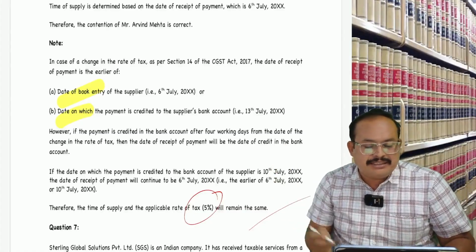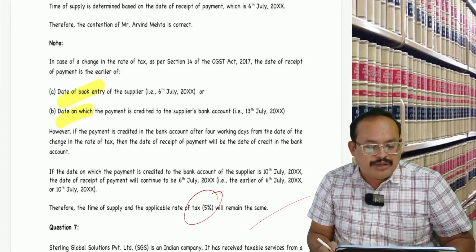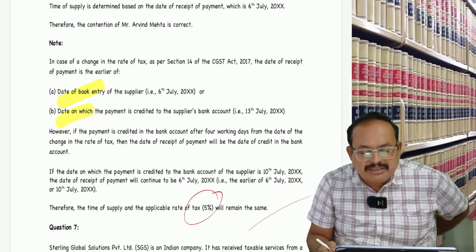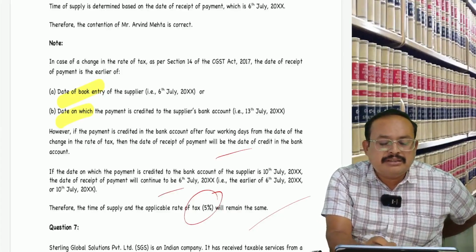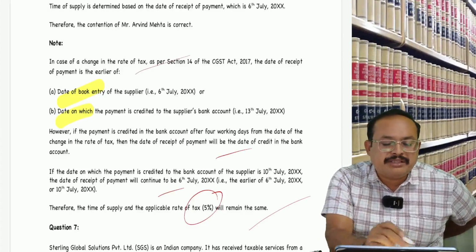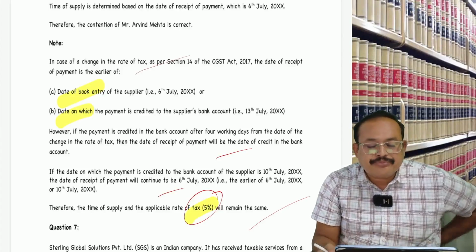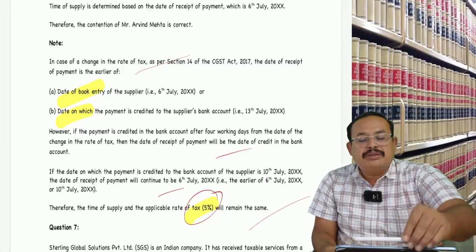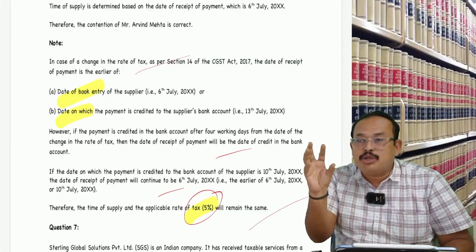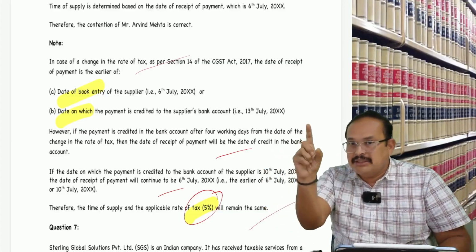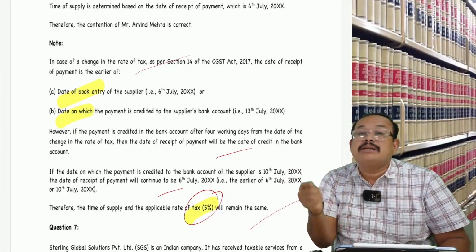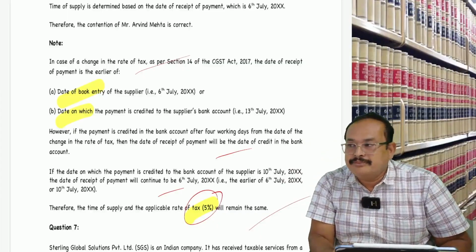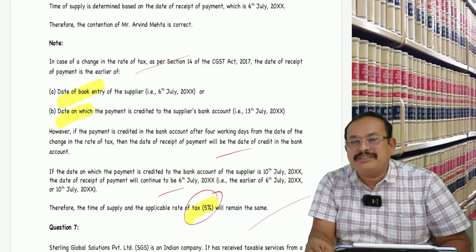Everything is correct in the answer? Check. The applicable rate of GST is 5%. For supply, time of supply, applicable rate of GST 5% will remain same. Yeah, the 5% is mentioned here. Correct? Any difficulty up to this? With this, I can say that explanation of time of supply is completed, but time of supply advanced concept is there. That is what the examination requires. That I will refer to you after having a break of 10 minutes from now. Is it clear?